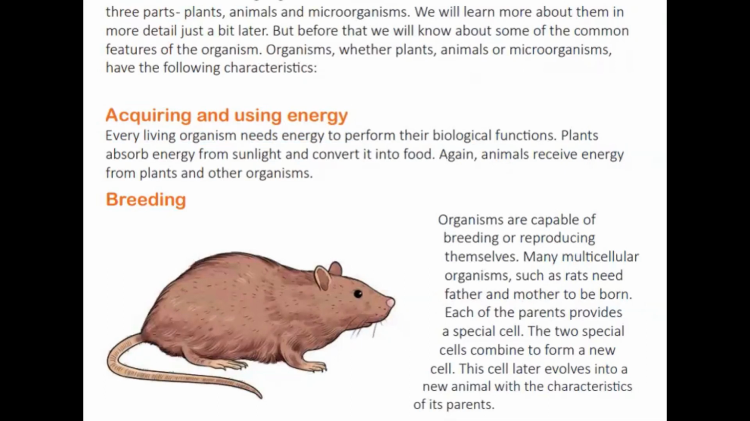Organisms are capable of breeding or reproducing themselves. Many multicellular organisms such as rats need a father and mother to be born. Each of the parents provides a special cell. The two special cells combine to form a new cell. This is called the emergence of life.